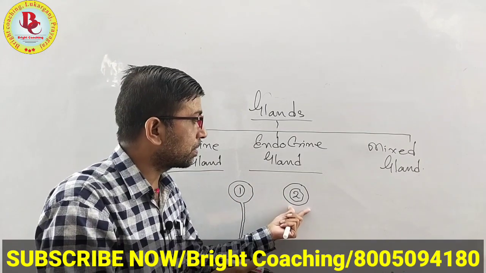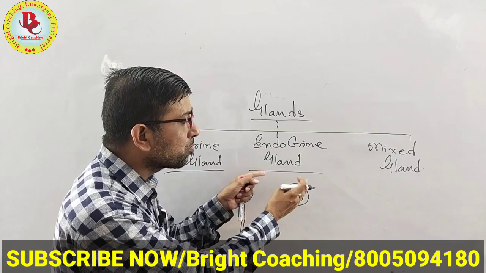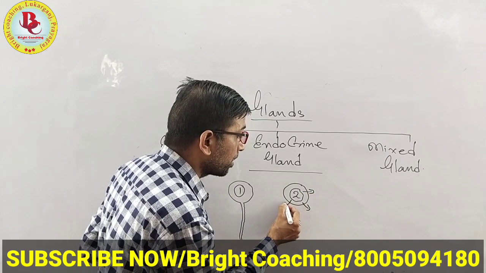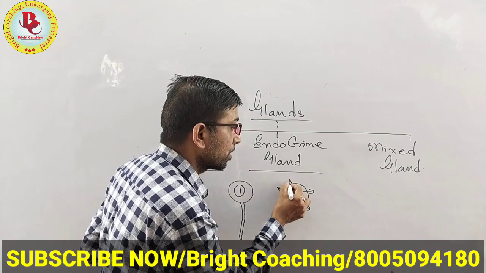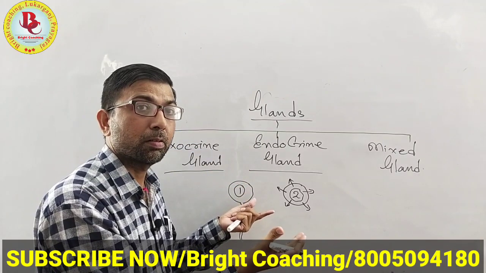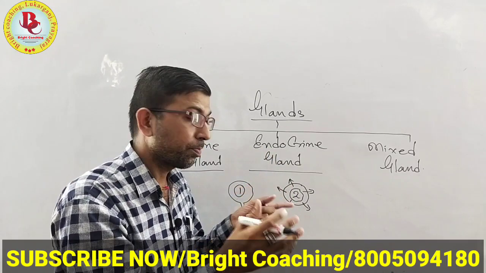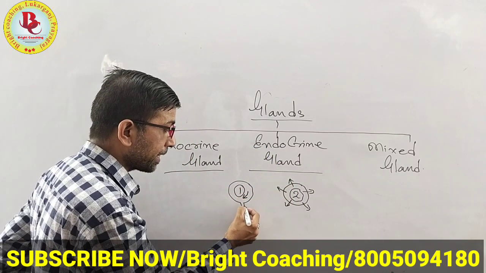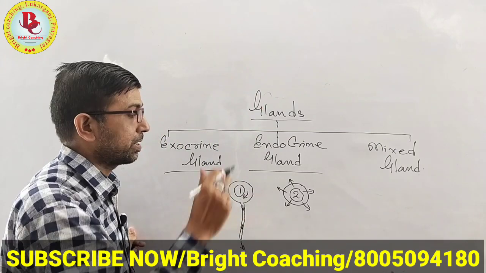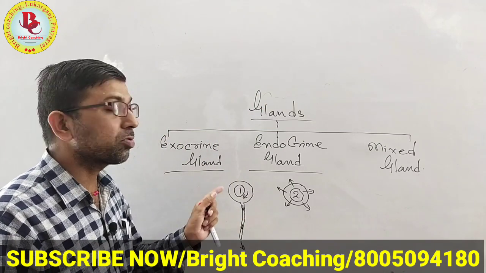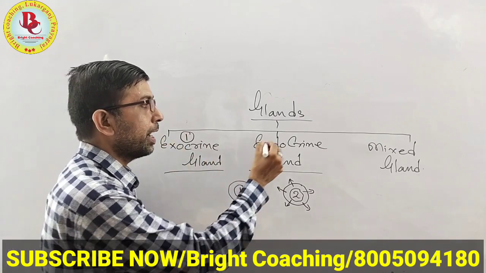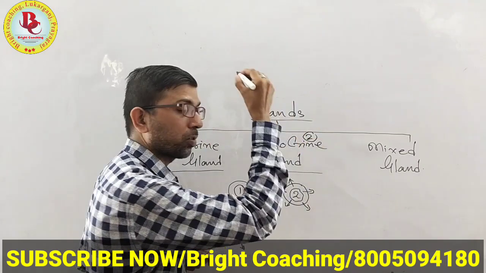But in the second gland, you can see that there are no vessels. So if it secretes something, it secretes the substance at its origin point, because it has no vessels. The substance cannot be transported. But in the first gland, all the secreted substance will pass out through the vessel and go to the next place. These are the exocrine and endocrine glands. Number one is exocrine and number two is endocrine.